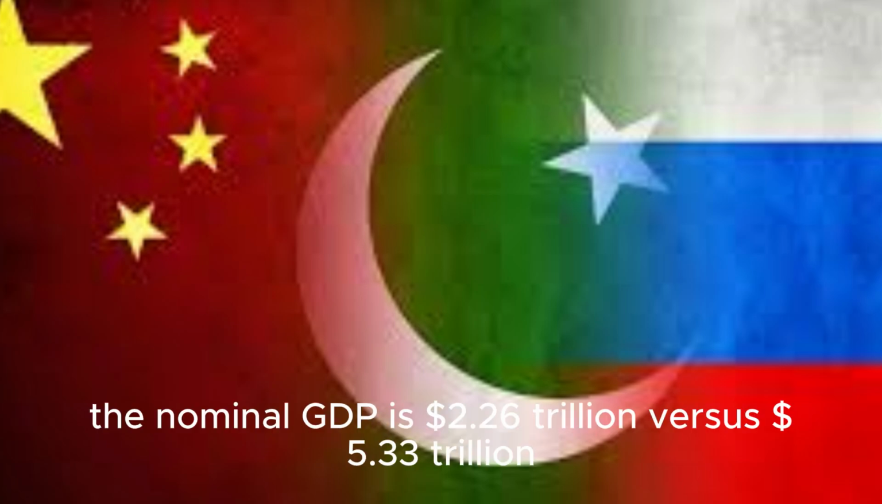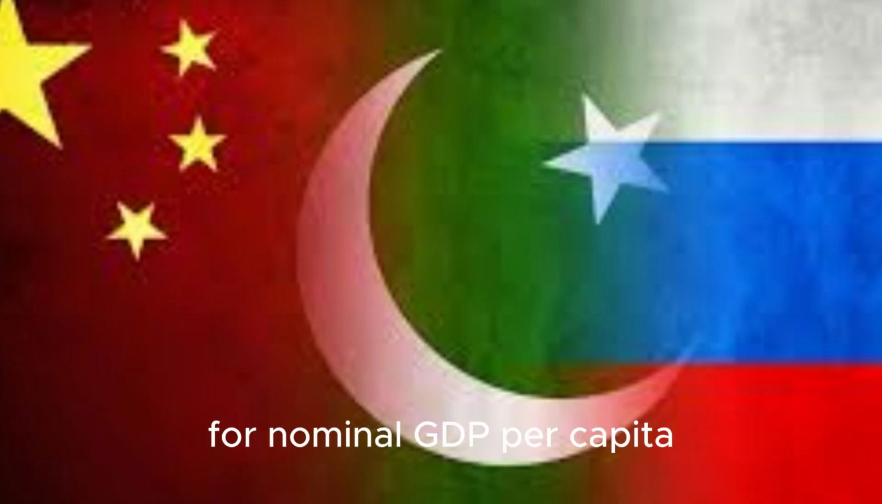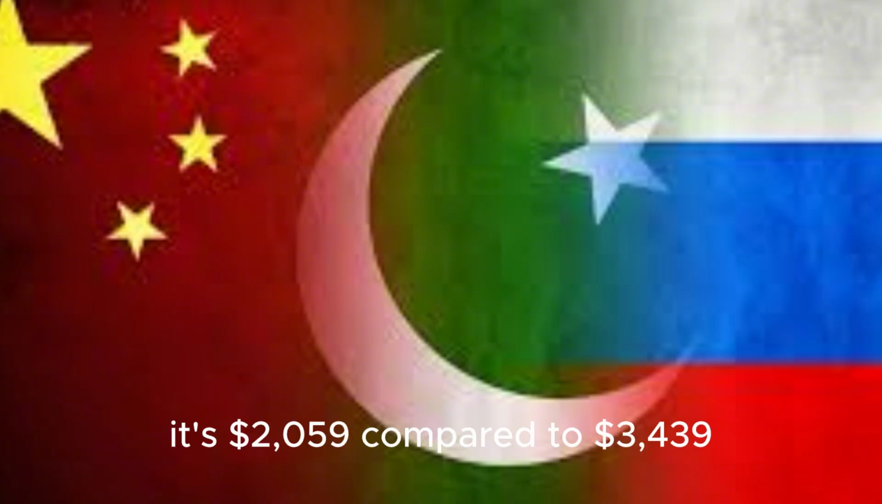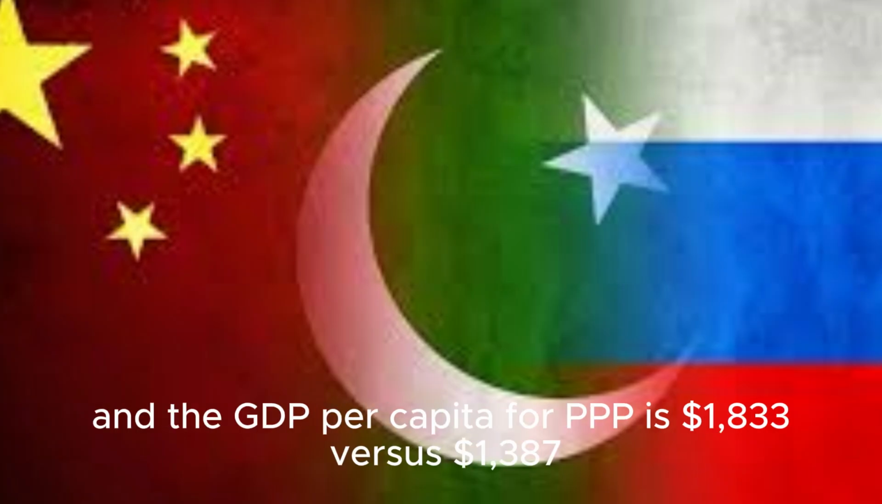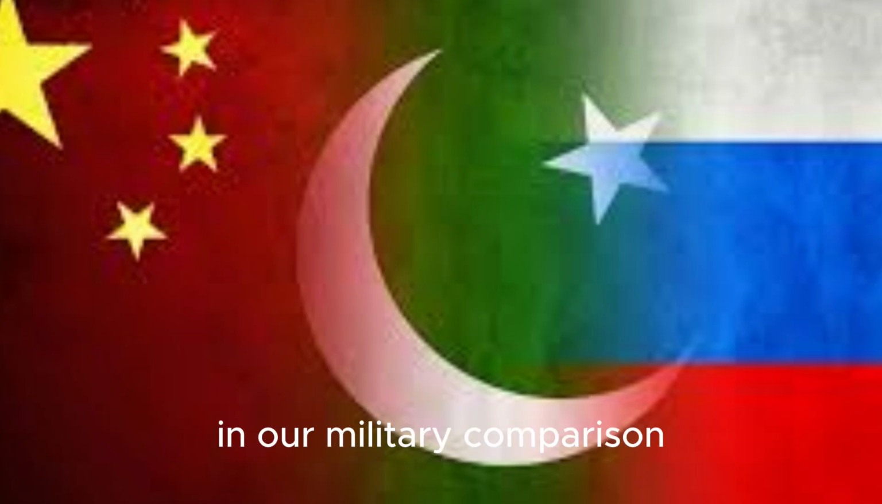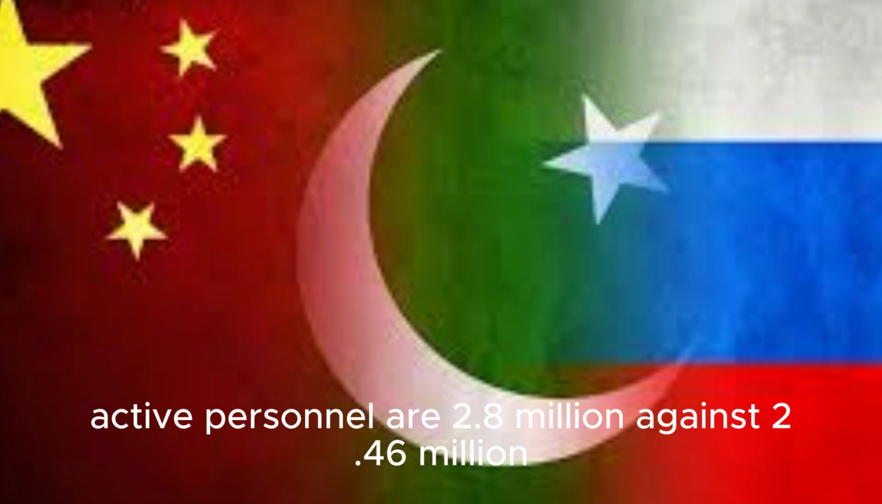On to the economy, the nominal GDP is $2.26 trillion versus $5.33 trillion. For nominal GDP per capita, it's $2,059 compared to $3,439. GDP PPP is $31.64 trillion against $16.1 trillion, and the GDP per capita for PPP is $1,833 versus $1,387. In our military comparison, active personnel are 2.8 million against 2.46 million.